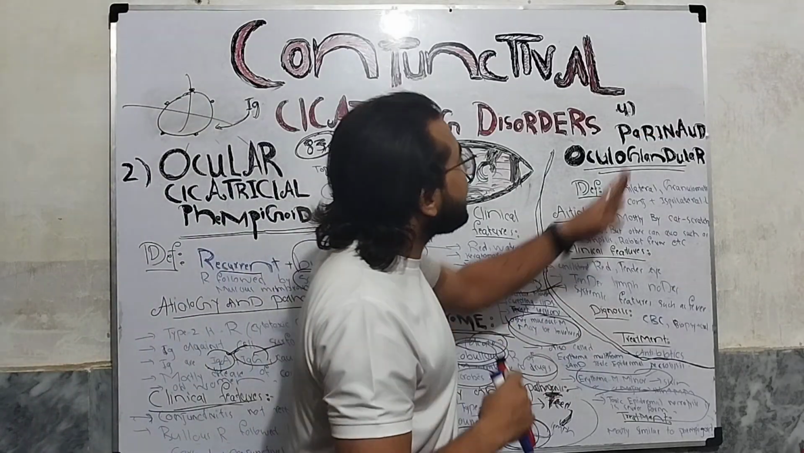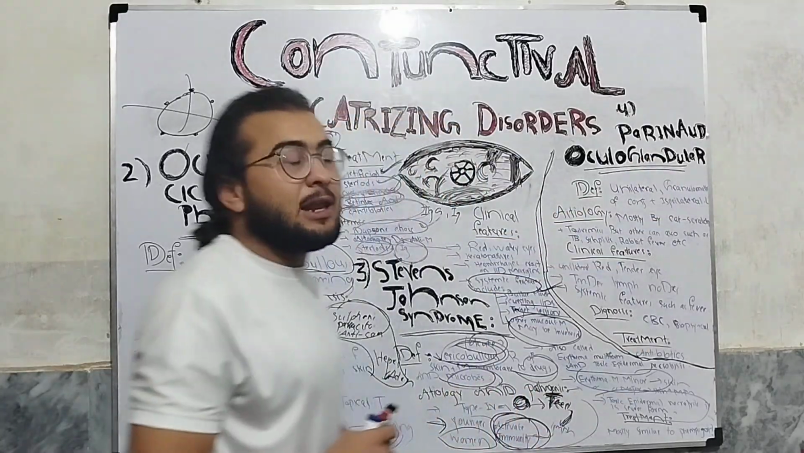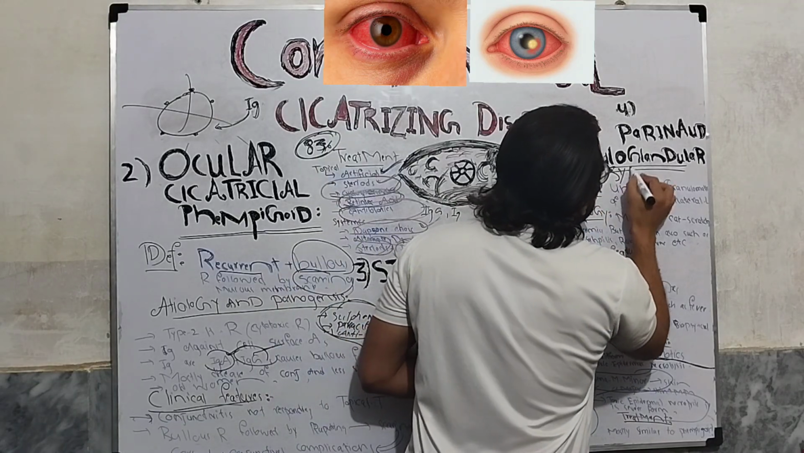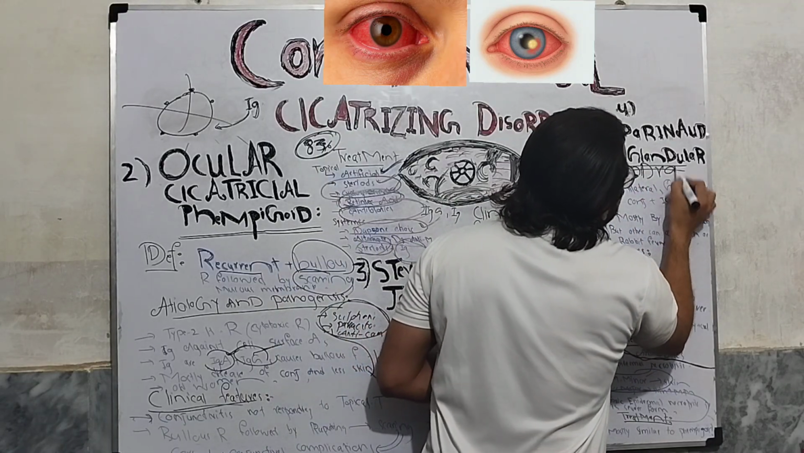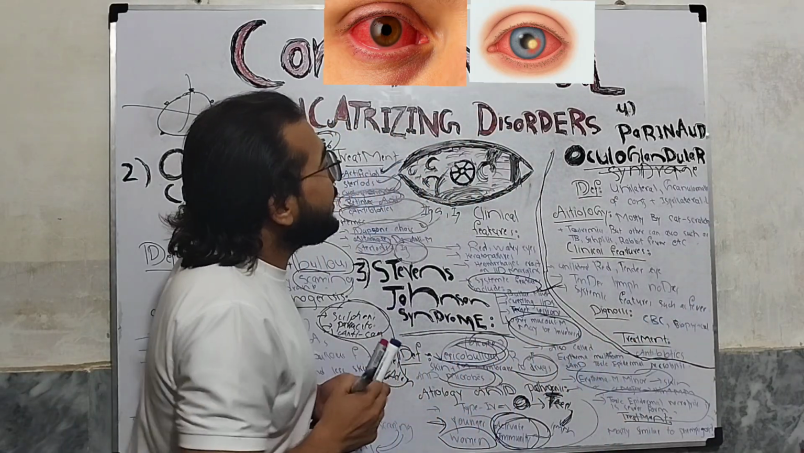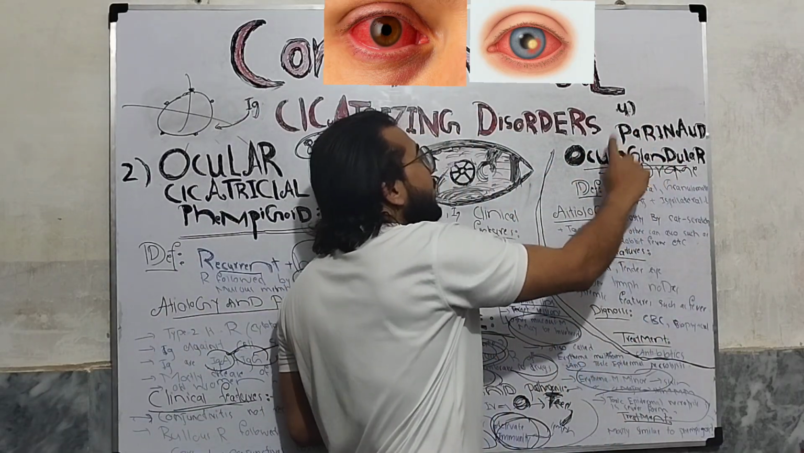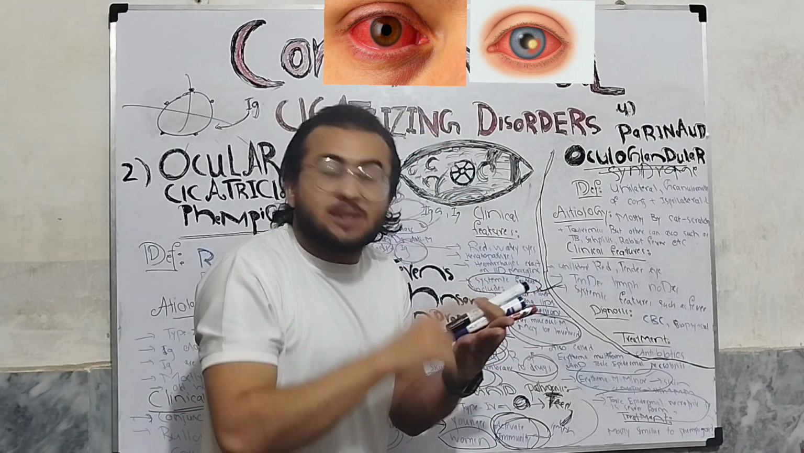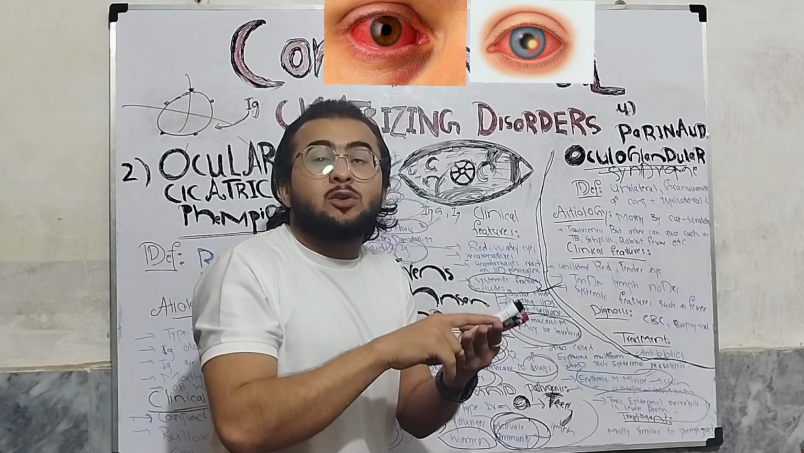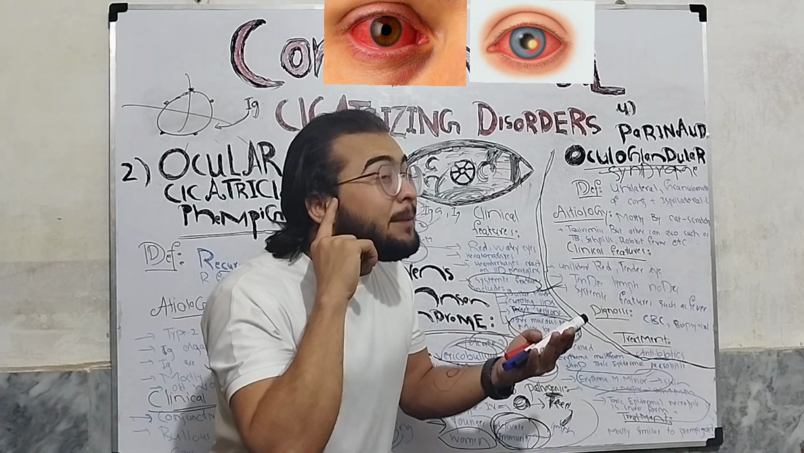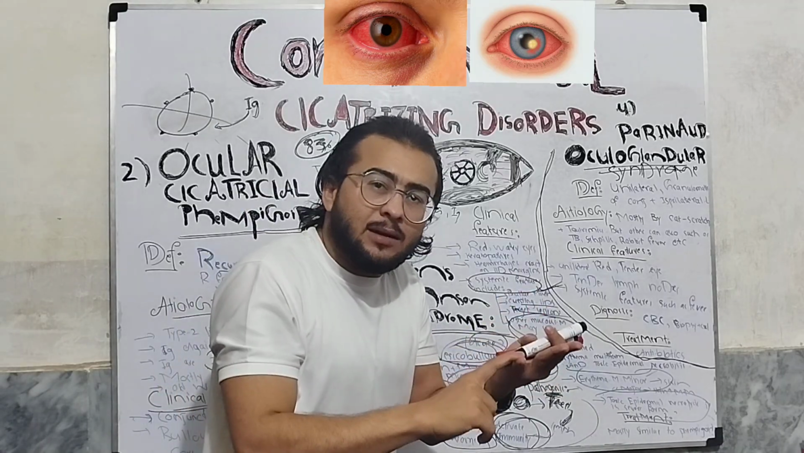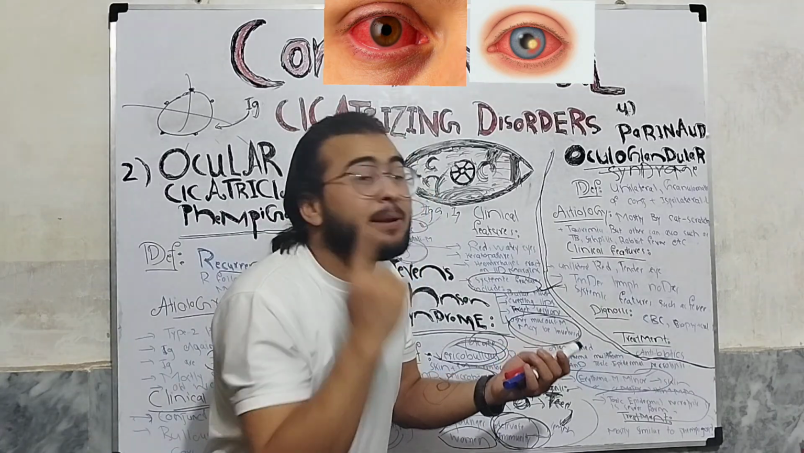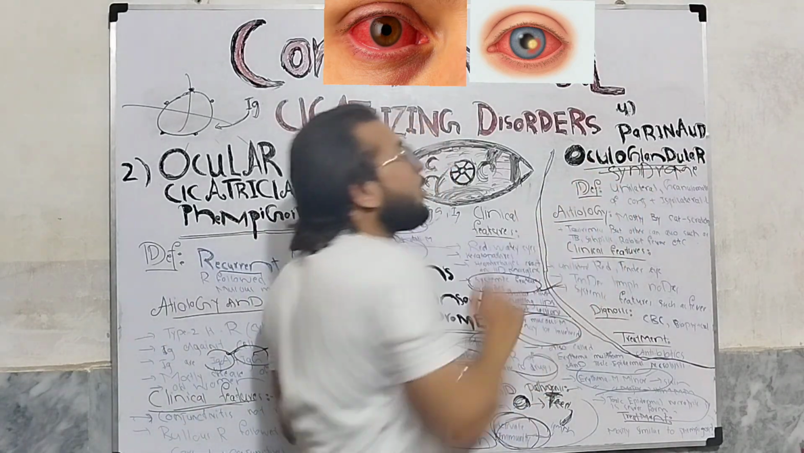Now, the fourth condition is Parinaud oculoglandular syndrome, okay? Oculoglandular syndrome. What is happening in this scarring disorder in Parinaud oculoglandular syndrome? It is a unilateral granulomatous conjunctivitis which is associated with ipsilateral lymphadenopathy. So it is a unilateral granulomatous conjunctivitis associated with ipsilateral lymphadenopathy. This is called Parinaud oculoglandular syndrome.